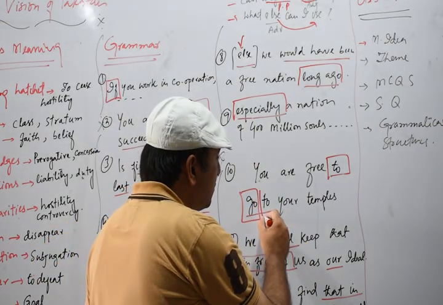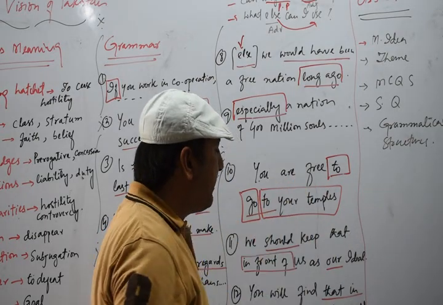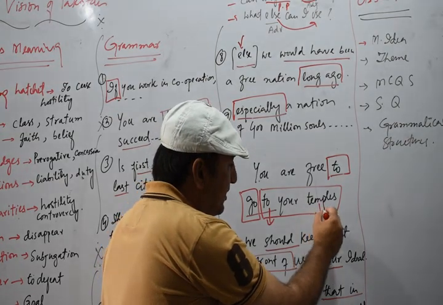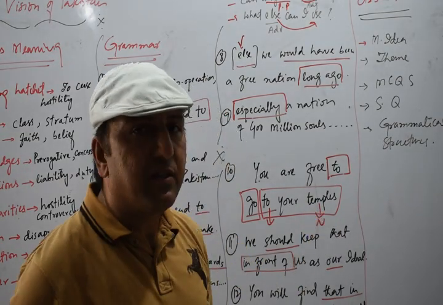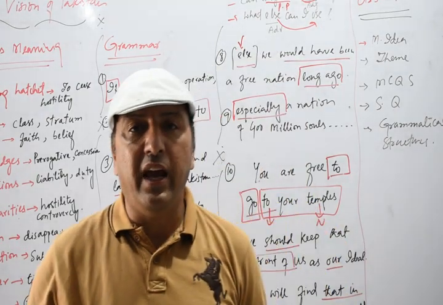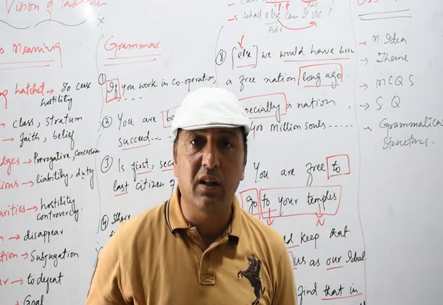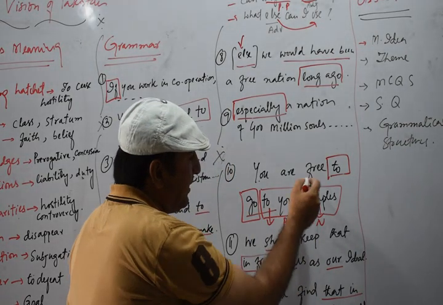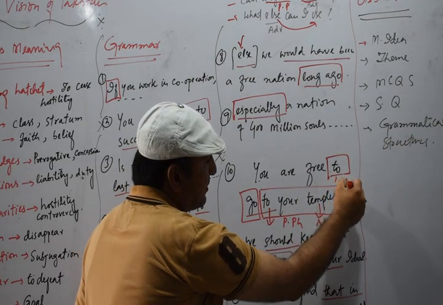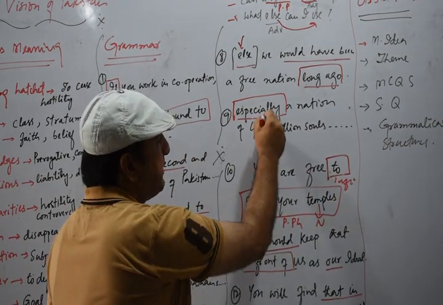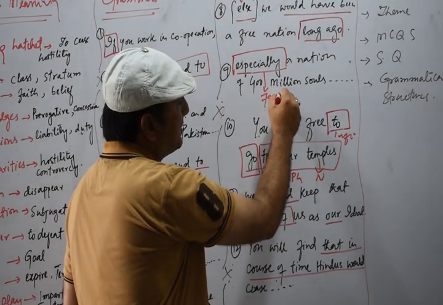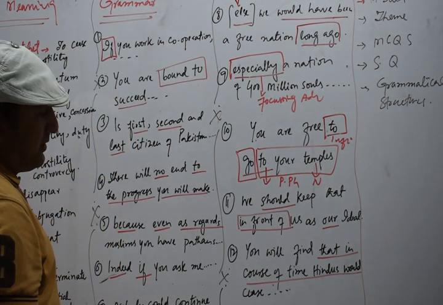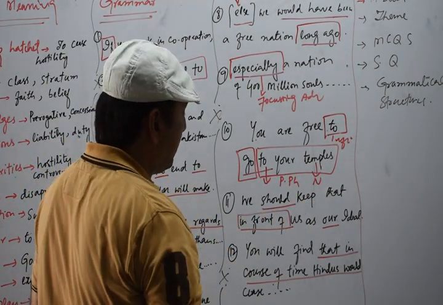Now, "to your temples" starts with a preposition and ends with a noun. Any phrase which starts with a preposition and ends with a noun, we call a prepositional phrase. So this is a prepositional phrase, and "to go" is an infinitive. Especially is a focusing adverb.